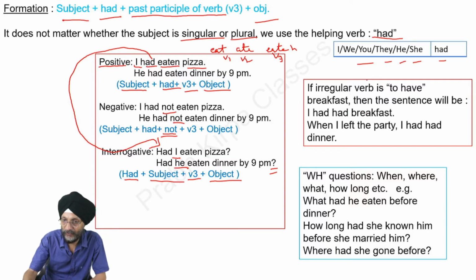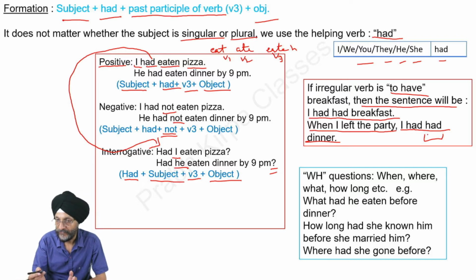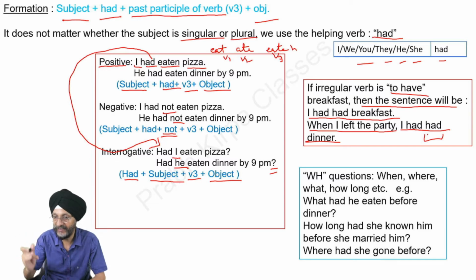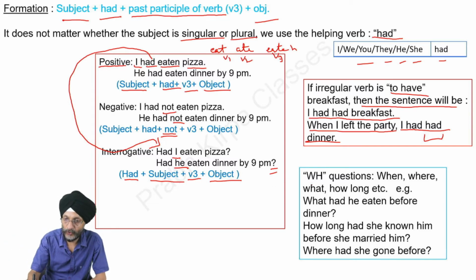If the irregular verb is to have, as in have breakfast, then the sentence will be I had breakfast. Another example is when I left the party, I had dinner. Here had has been used in place of to have. The third form of the verb have has been used. Have, had.